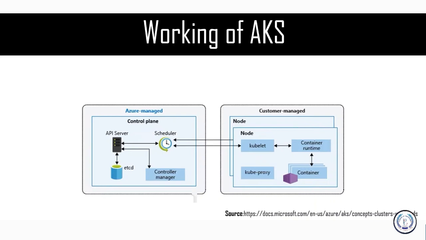Now, if you talk about the control plane, what you have here is your API server. When you talk about your API server, it basically tells you how the underlying Kubernetes APIs are exposed. What this component does is provide the interaction for your management tools, be it kubectl or the Kubernetes dashboard. Similarly, you have your etcd. Now, etcd maintains the state of your Kubernetes cluster, and it helps you control all the configuration that is there. This thing is highly available and it is key-value based in nature.